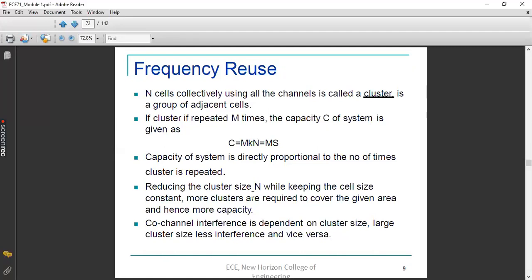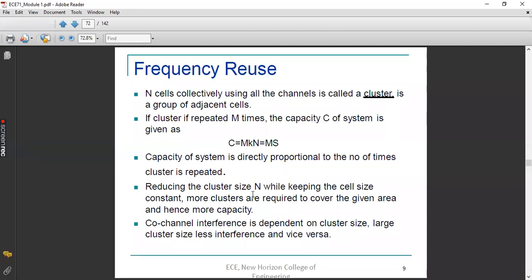Because it has an effect over the interference, isn't it? So larger the cluster size means less interference. But if you're reducing the cluster size, adjacent cells, or the cells which are sharing the same channels, appear close to each other. In that case, interference will increase. So whenever you are trying to increase the capacity, you have to compromise on the interference.